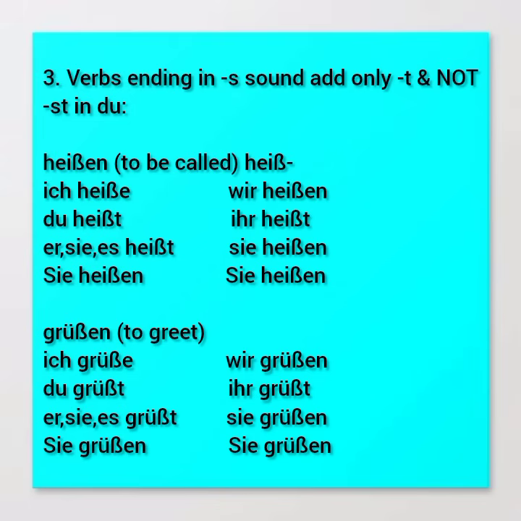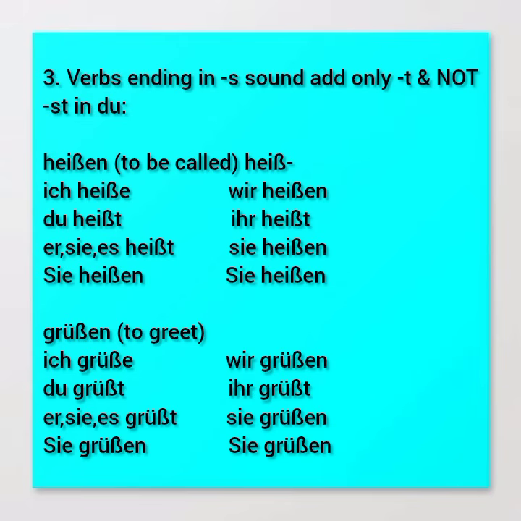But you can now see in du, because it already ends with an S sound, you only add T. So it becomes du heißt. Don't add an extra S, yeah? Just add a T only. Du heißt. And for these types of verbs, you will see that du and er/sie/es are the same, because you have du heißt with the same ending as er/sie/es heißt. Then you have wir heißen, ihr heißt, and sie heißen.